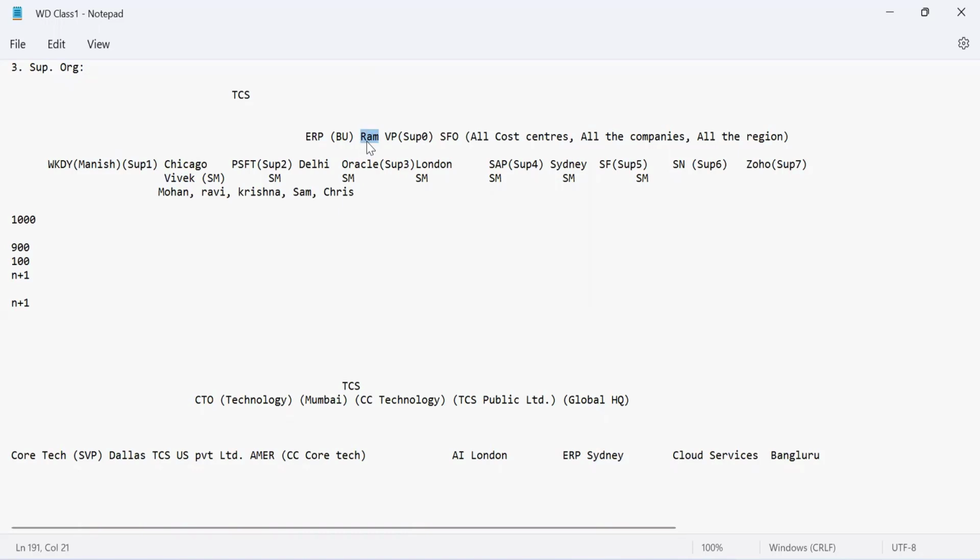This name you will not be able to put initially. It will come gradually. But first we will create the department. Within the department, we will have to align the location. Let's say SFO is my location, San Francisco. And then you have the cost centers, companies, region, right? Then you will see this particular department is headed by Manish, which is Workday. Now, this is SUP0, supervisory organization, which is 0 level, not 0 level. I would say that it is just below, let's say, the CTO. I'm just giving an example, okay?